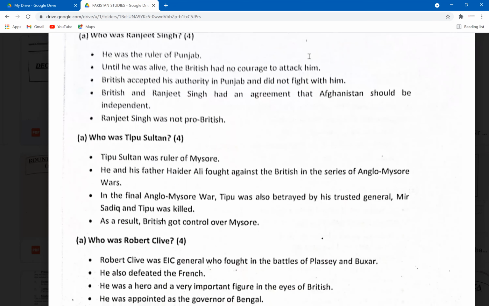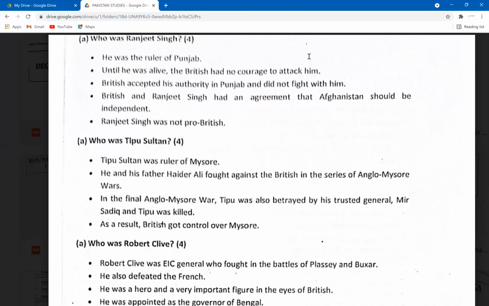The questions in this resource are exactly based on the pattern of your CIE exam: 4-mark questions, 7-mark questions, and 14-mark questions. As I've already explained, 4-mark questions are basically point marking questions. You are just supposed to write 4 points and you get marks. For example, look at this question: who was Ranjit Singh? We've studied Ranjit Singh while studying this chapter on the EIC. You can write any 4 points. I've written 5 for you here. You can pick any 4 which you think are good.